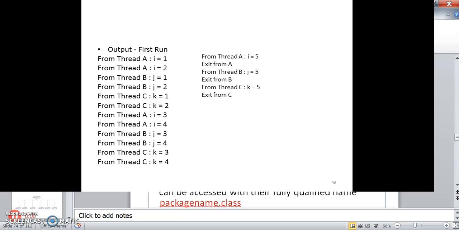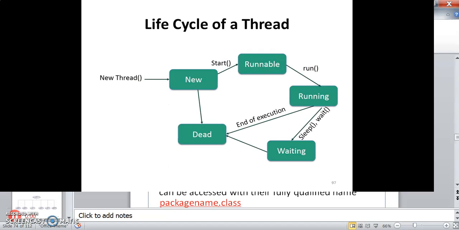This is the output. You can see thread A works for a while, and then thread B, thread C, then after that thread A again, thread B again, thread C again, then thread A, thread B, thread C. Each time the control of execution goes in a different manner. It is not the same every time. In the second run, it might be running in a different pattern. Concurrent execution is being done by the threads.